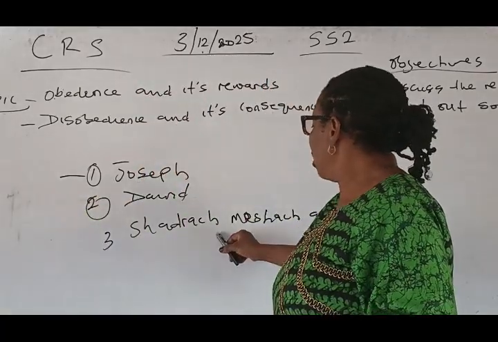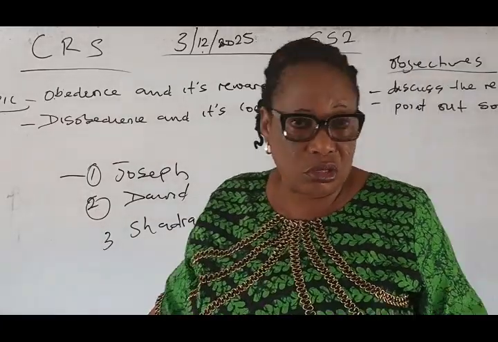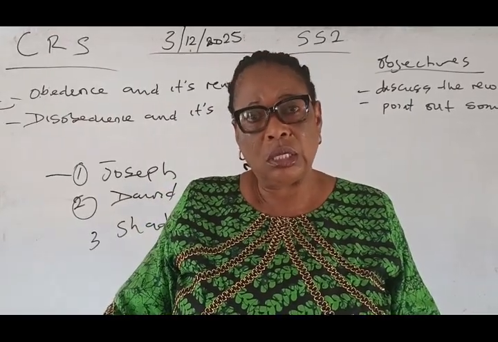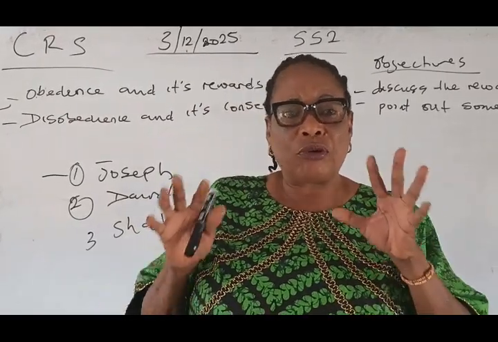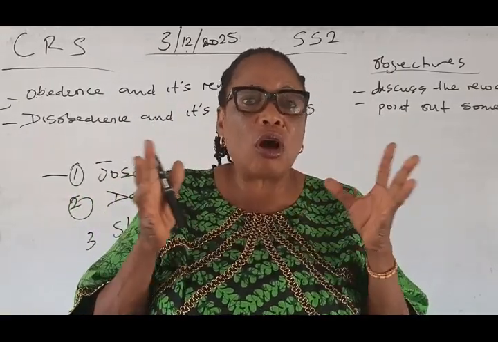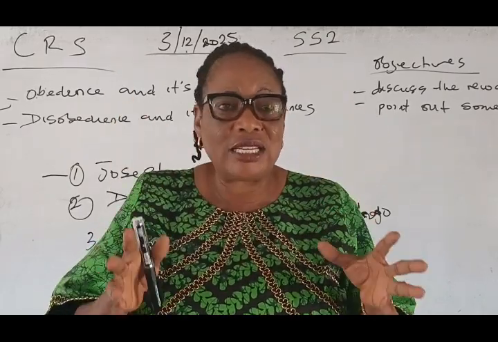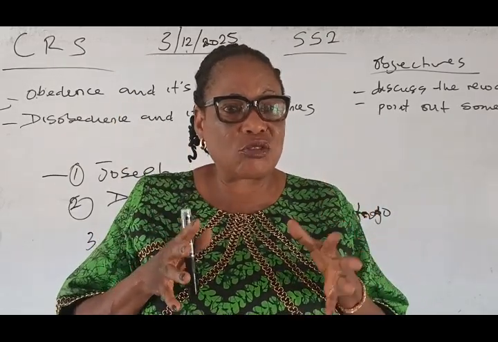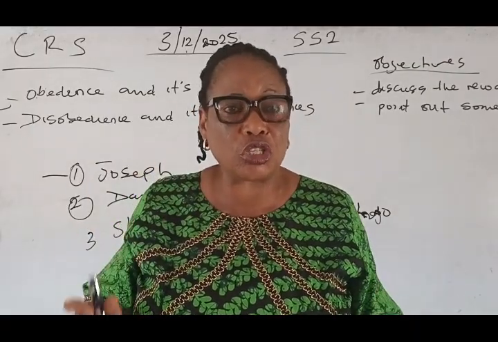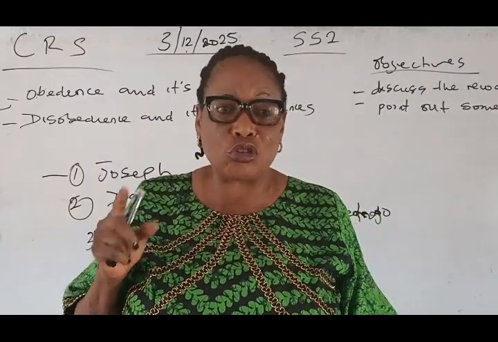We go to the third one, Shadrach, Meshach, and Abednego. These were the three youths that were in Babylon. King Nebuchadnezzar decided to make a golden image. He called the elders and instructed them that they should dedicate this golden image. And when it was dedicated, everybody, at the sound of the trumpet or music, must worship this golden image. But these three Hebrew boys decided not to do it.